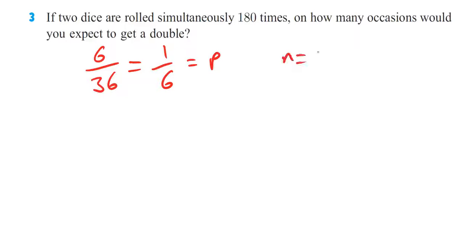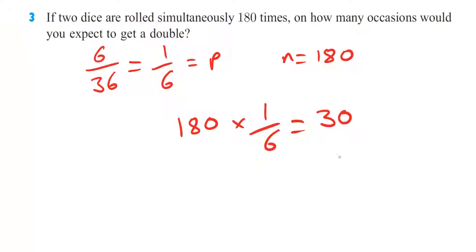We have N is equal to 180. So the expected value is going to be NP, so 180 multiplied by 1 over 6. And of course, that is going to be 30. We would expect to get 30 doubles.